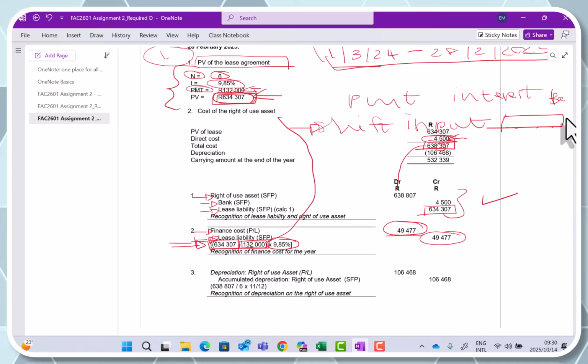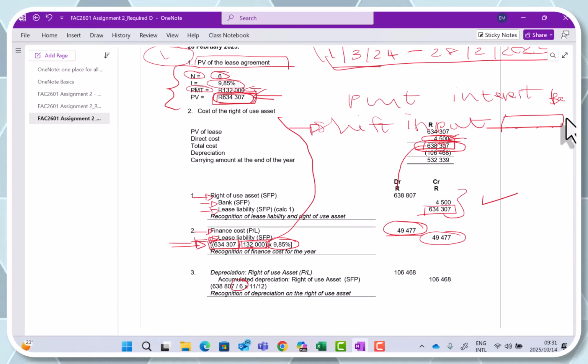Then the last journal we need to do is we need to recognize depreciation for the year on the right of use asset. What does that look like? It is straightforward, just like we would normally calculate depreciation on a normal asset. We have the cost of the asset. The cost of my asset is 638,807 Rand. That is what we've calculated up here. Then the useful life of the asset is 6 years because the lease agreement and the useful life of the asset are both 6 years.